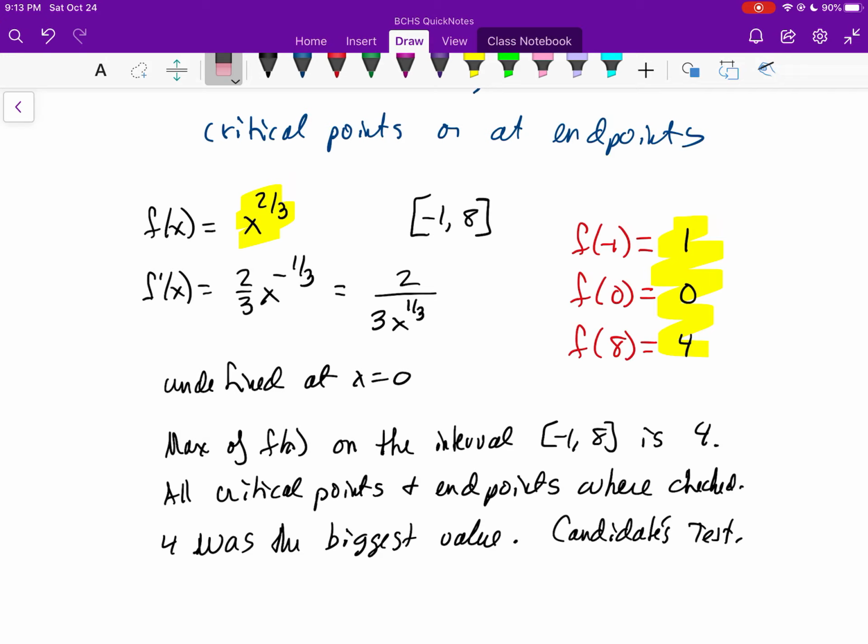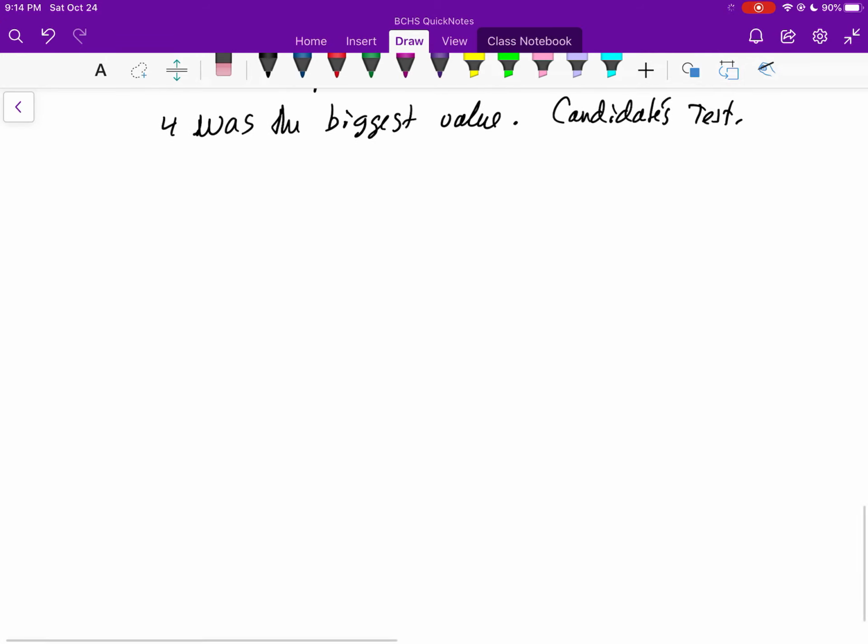The next thing we come to is 3.2, which is Rolle's theorem and the mean value theorem. Rolle's theorem had three conditions, and then two for the mean value theorem.